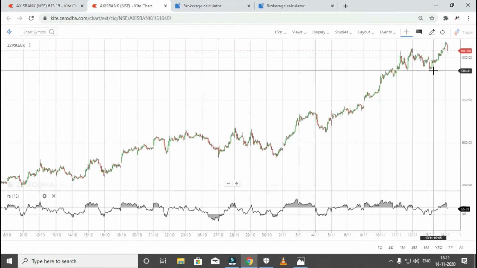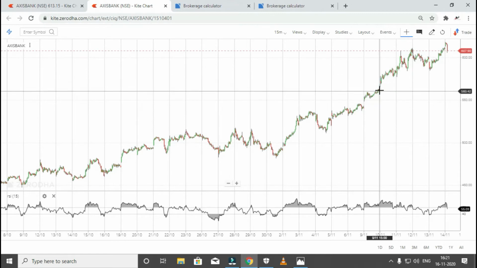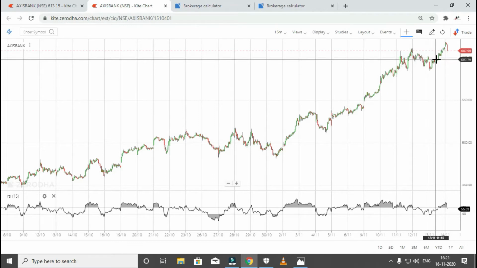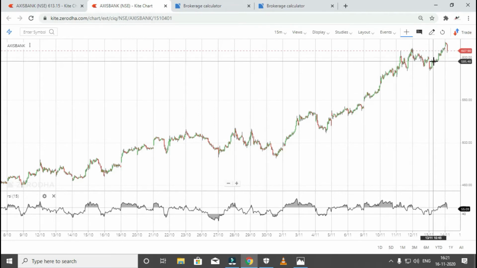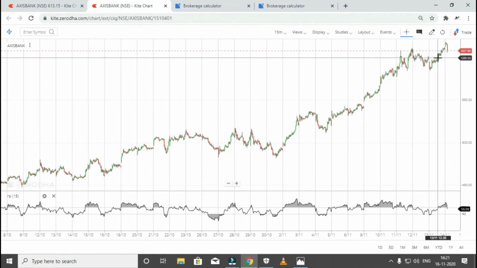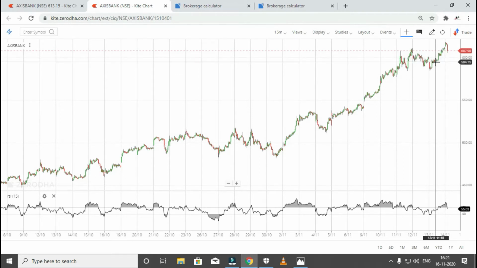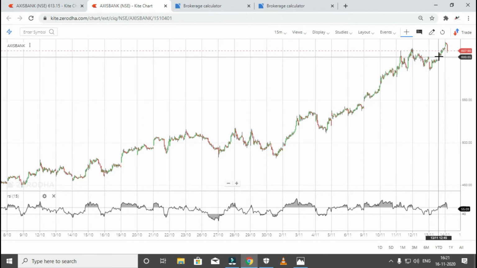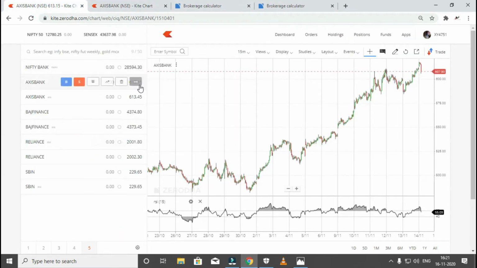Think, for example, I bought at any price. I think we'll take 600 only. You may go higher or lower, any price. I'm not mentioning which place to enter and exit. I'm not giving any tips or advisory services. I'm just telling you at which place I can enter. Think I'm buying at 600 rupees at NSE. The selling price, yesterday's closing price, was around 613.15 paisa at NSE.